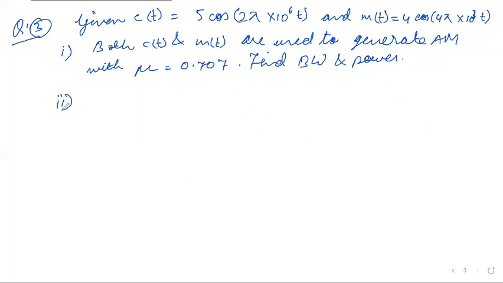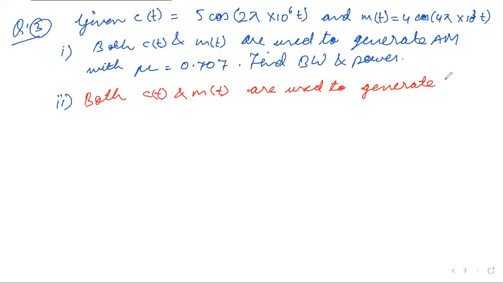The second part is, both Ct and Mt are used to generate FM with del F max equal to 4 times the bandwidth of FM.